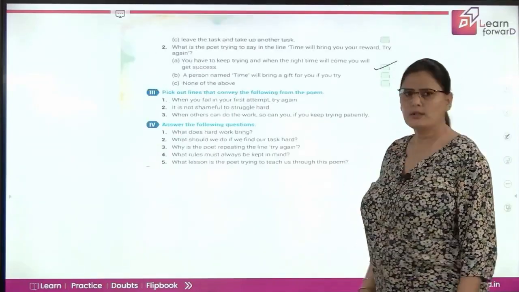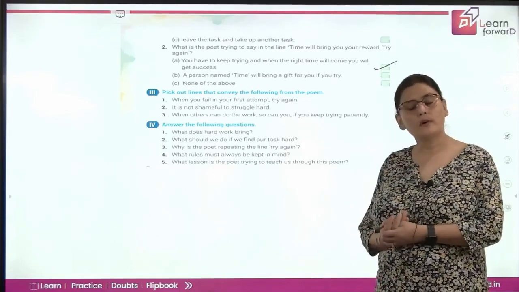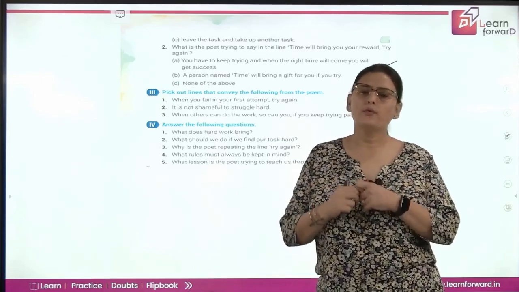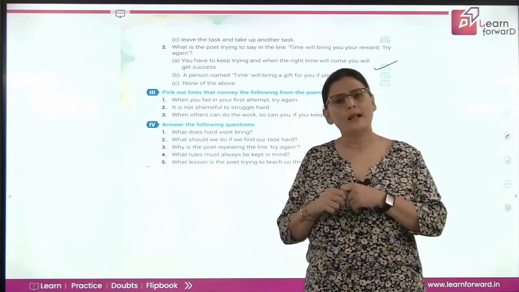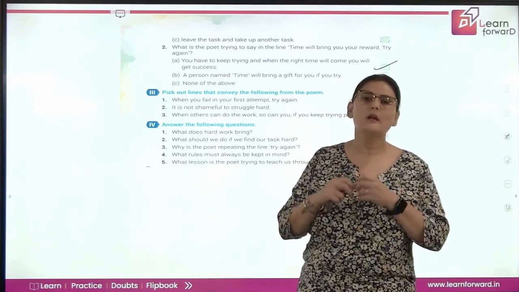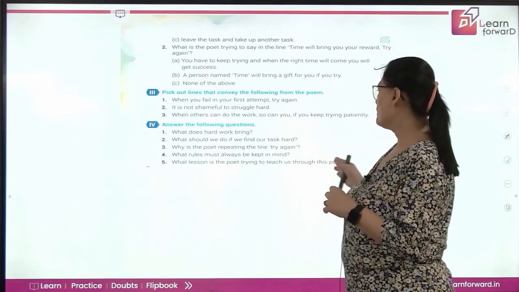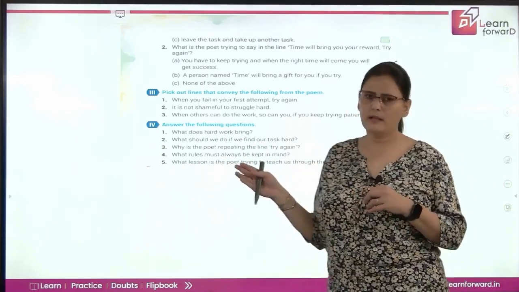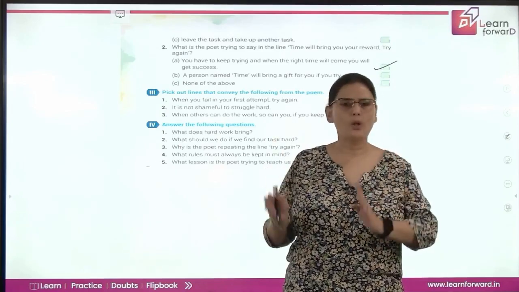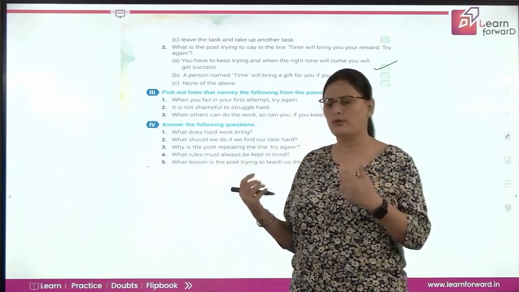Next, we have the question answers. The first says, what does hard work bring? Hard work, first of all, gives you inner satisfaction. You feel so happy, you feel so satisfied that yes, at least I tried. And yes, definitely hard work always pays you back. What should we do if we find our task hard? See, if we find our task hard, we should never give up. We should try to face all the challenges and we should keep trying to achieve it.